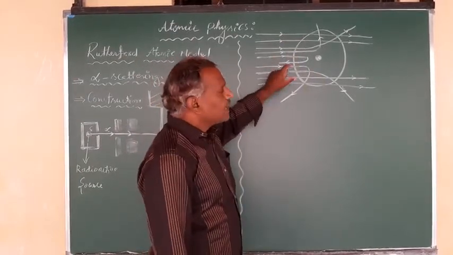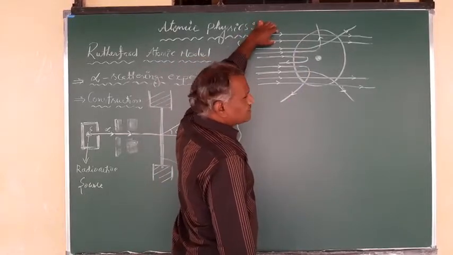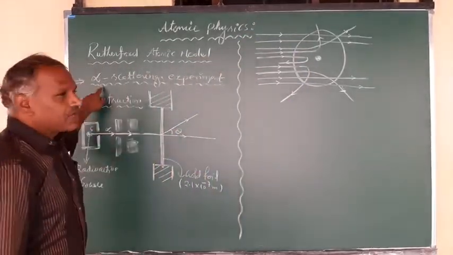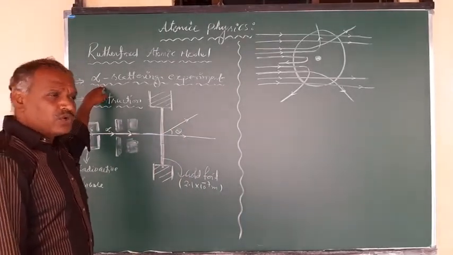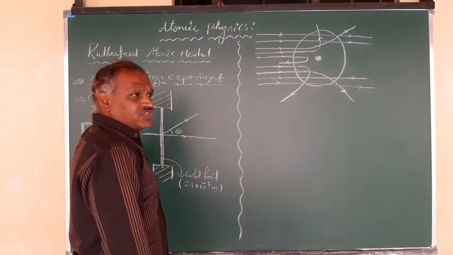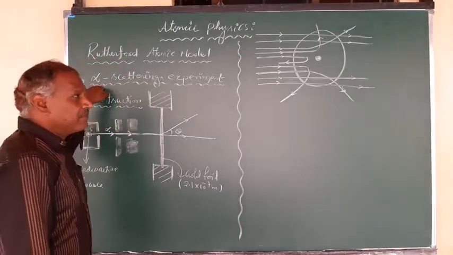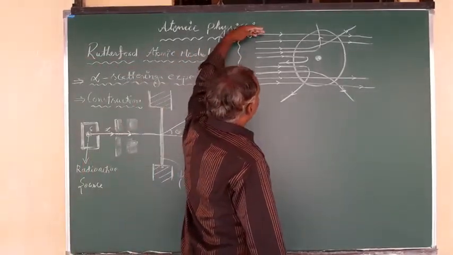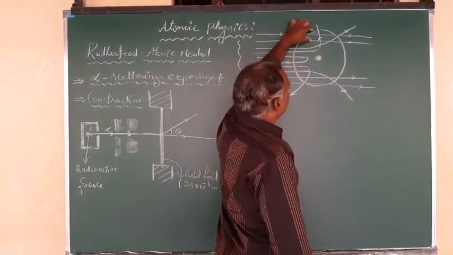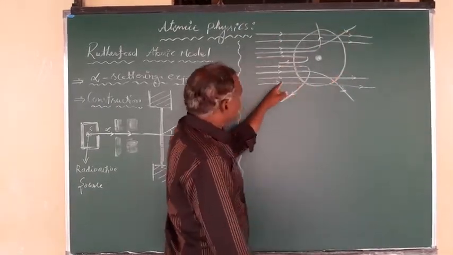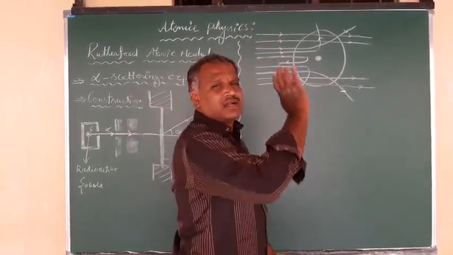See in this diagram, if you observe, some of the alpha particles, and an alpha particle is nothing but a helium ion. It is a helium nucleus, which has a positive charge, right? A positively charged particle equivalent to helium. So this is positively charged matter, and when it enters the atom of the gold foil, without deviation or deflection they pass. Here also you see most of the alpha particles pass through the atom without deflection.